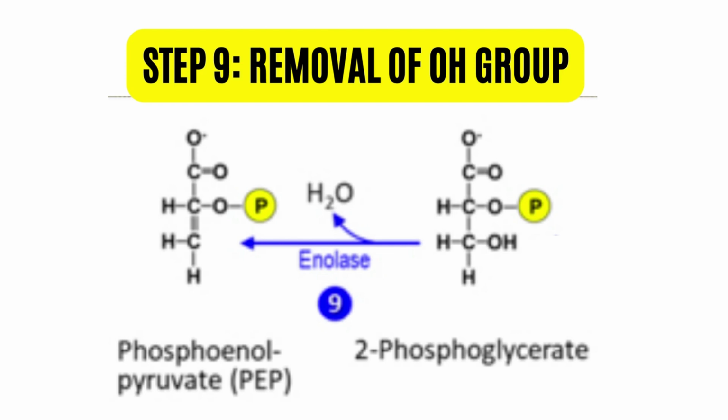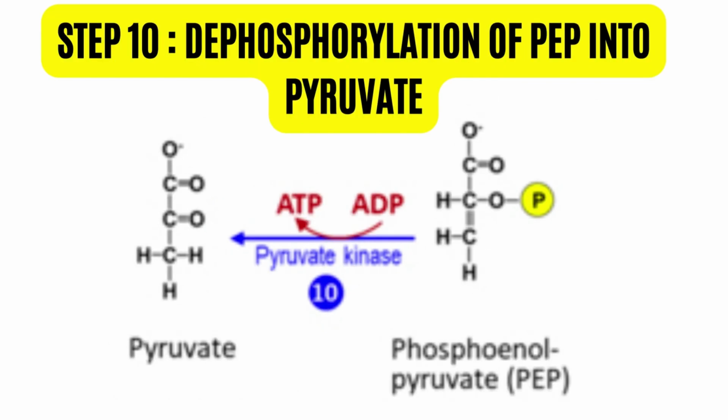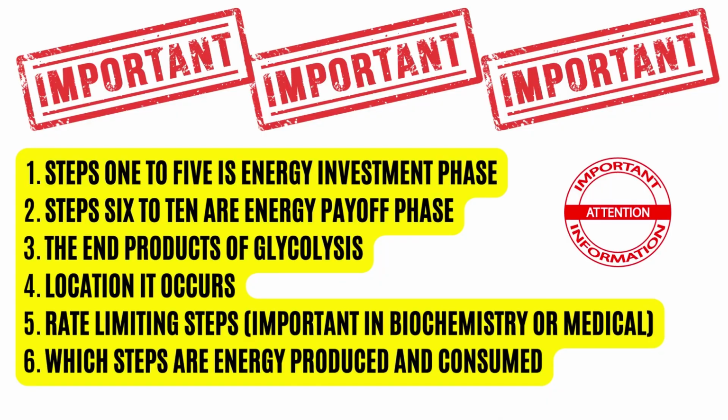The enzyme enolase removes one hydroxyl group from 2-phosphoglycerate, converting it into phosphoenolpyruvate. Lastly, the remaining phosphate group is transferred from phosphoenolpyruvate to one molecule of ADP producing ATP. The phosphoenolpyruvate is also converted to pyruvate. This is the last rate-limiting step. These steps 6 to 10 are known as the energy payoff phase. These are the important things that you must know that make it popular questions in exams.